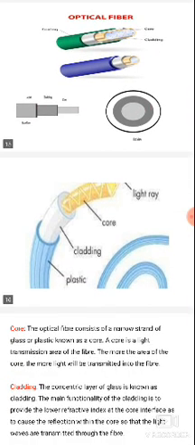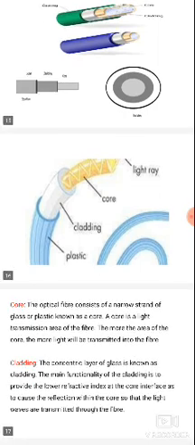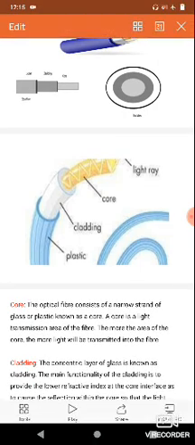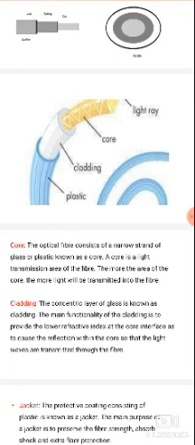In optical fiber, the data will be transmitted in the form of light rays only. This is the light ray, carrying data in the form of light. It is made up of the core material, the cladding material, and the outer material called plastic coated material. The light rays are covered by the core material, the core is covered with cladding, and finally the cladding is covered by plastic coated material.